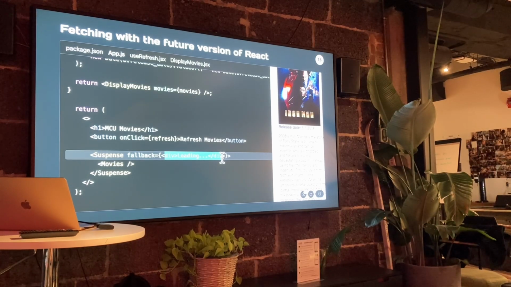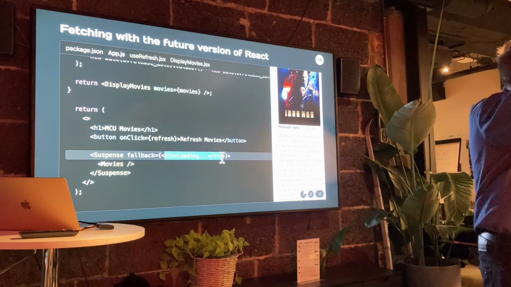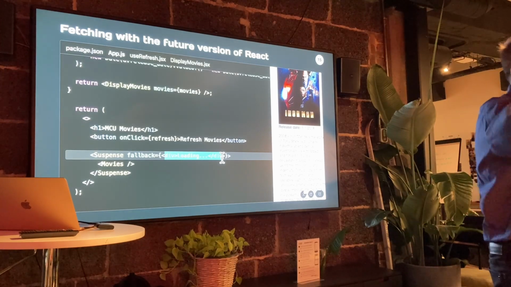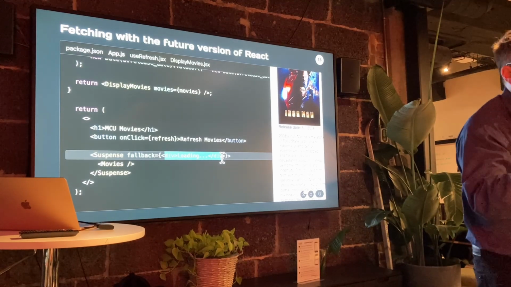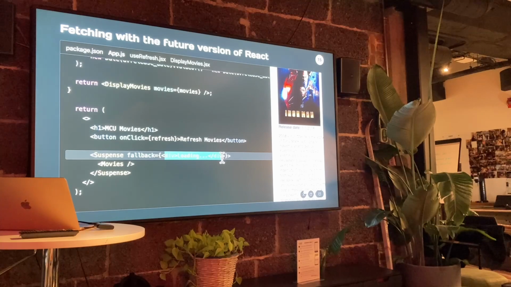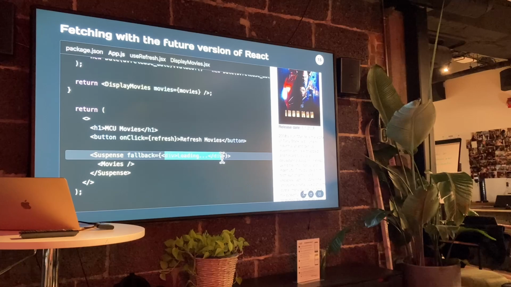Now, you can have multiple layers of Suspense. You can have a Suspense inside of another component that has a Suspense, and you can nest them. And if you're nesting them, in that case, you can control more the output that's being outputted by your Suspense. So if you needed to say, when this thing is not ready, I want this kind of Suspense, and when this thing is not ready, I want this other kind of Suspense, I would nest them into different Suspense. There you go.